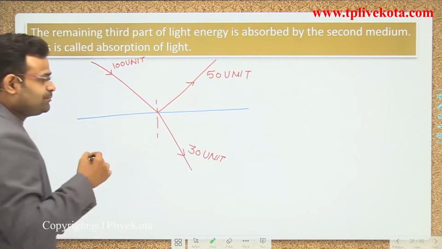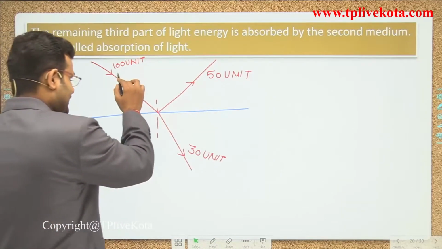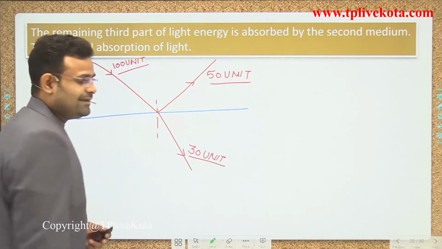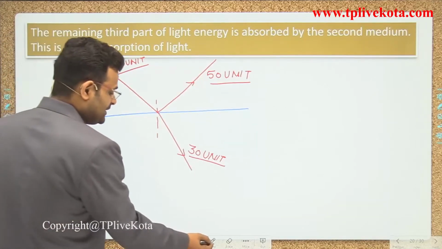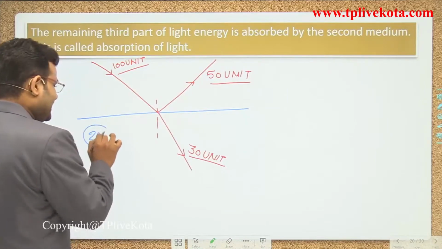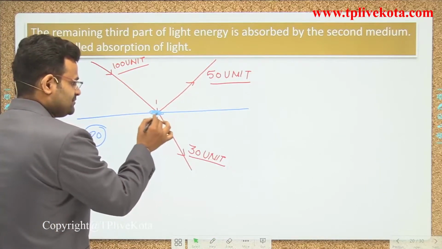So there is some problem coming. The incident is 100 units, reflected is 50, and 30 units are refracted. But guys, there is some mistake. Where are the 20 units? Those 20 units of light will be absorbed by that surface.